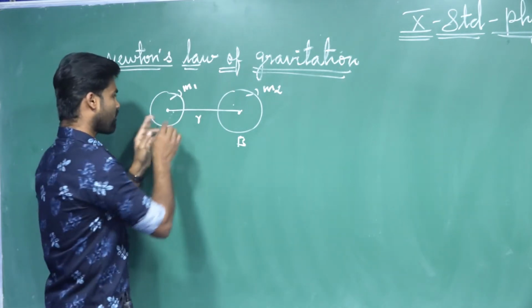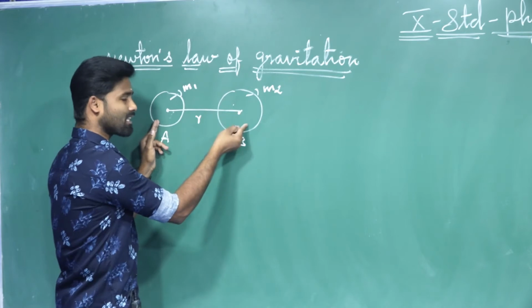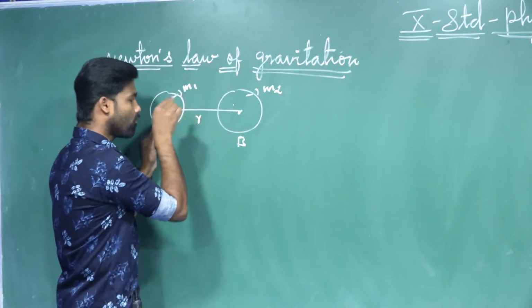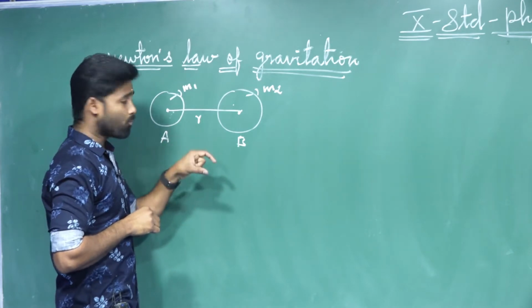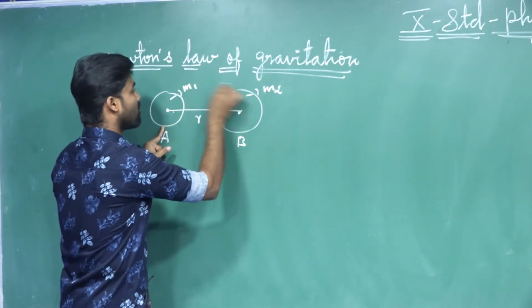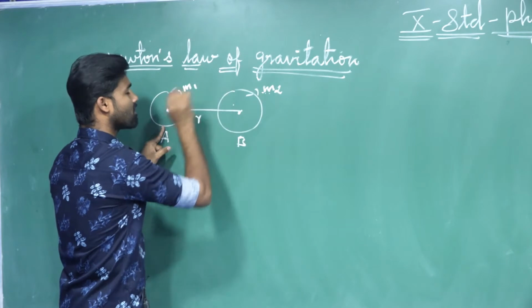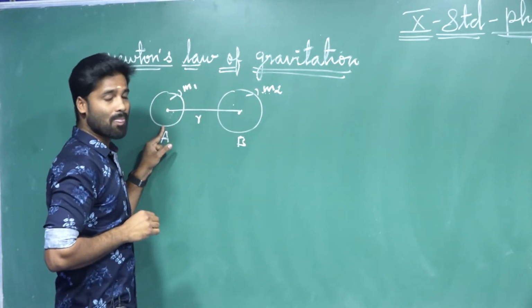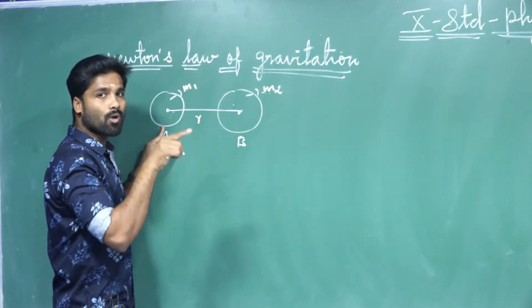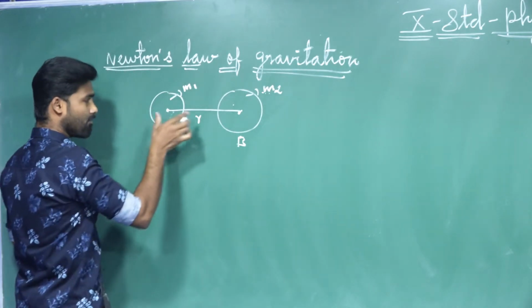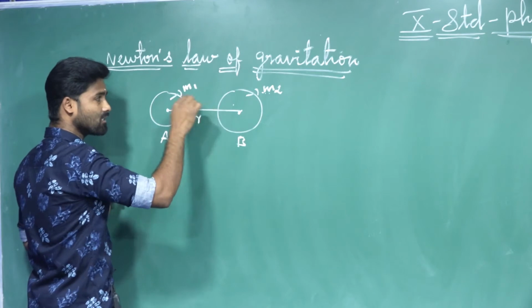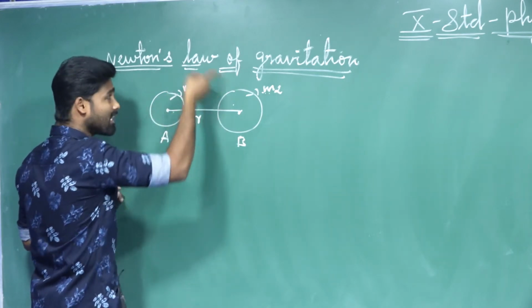If this object wants to attract the other object, definitely force is a must. That force is directly proportional to the product of their masses, which means if you multiply the masses, that is the product of their masses, and inversely proportional to the square of the distance. So according to this statement, every object attracts every other object in the universe.